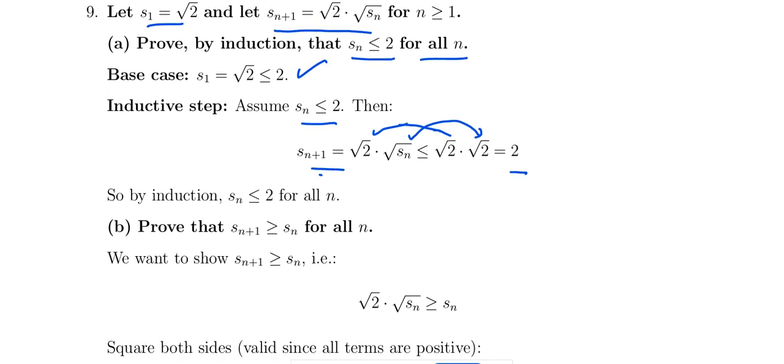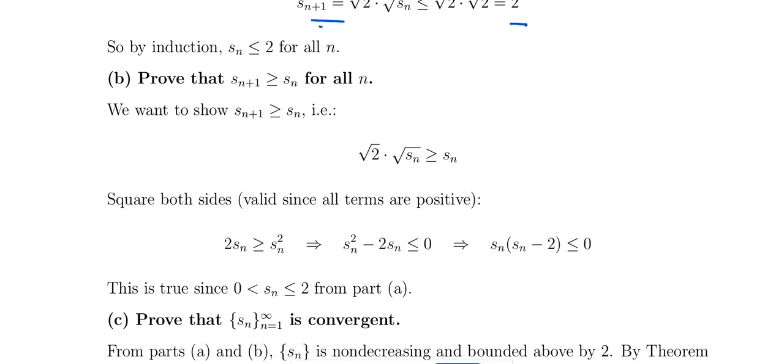In the same way, sn plus 1 is greater than or equal to sn. That means root 2 into root sn is greater than or equal to sn. Squaring both sides, 2sn is greater than or equal to sn square. That means sn square minus 2sn, that is sn into (sn minus 2), is less than or equal to 0. That means sn lies between 0 and 2.